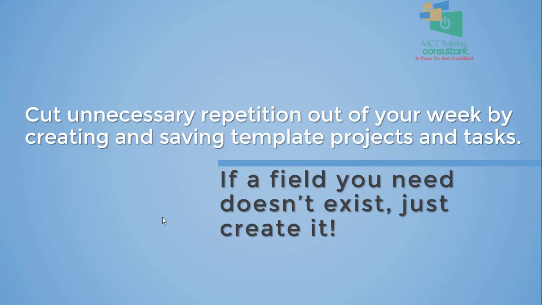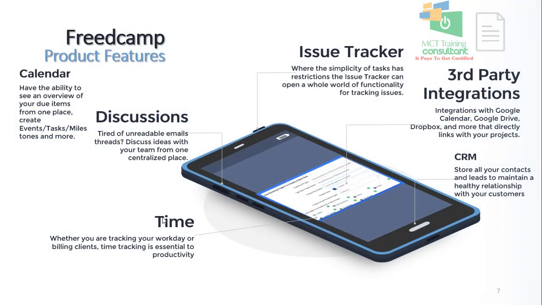Now, remember I explained earlier on that we have what we call the custom suite. It's a custom suite, meaning if there is a field that is not available on FreedCamp, then just create it. It gives you the ability to create different types of fields, especially if the default ones are not applicable to your workflow. So what are the features of FreedCamp? I've not really listed all the features here. I'll be showing you the website later on where you'll be able to see some of those features, and you can visit them for your own benefit.